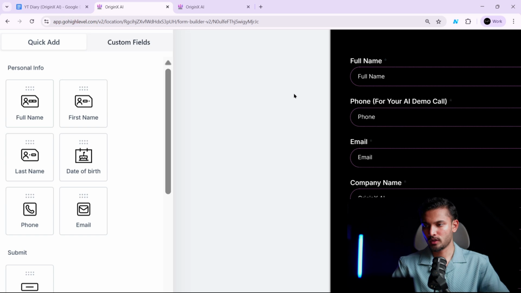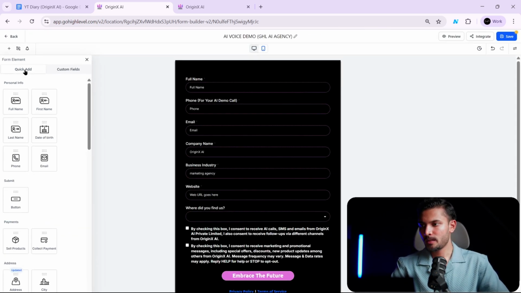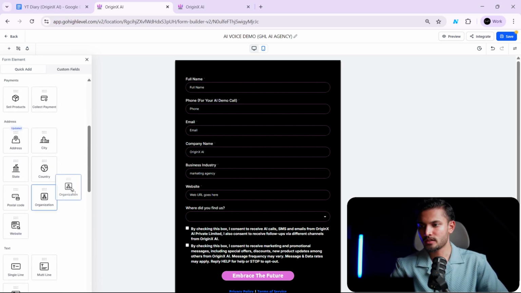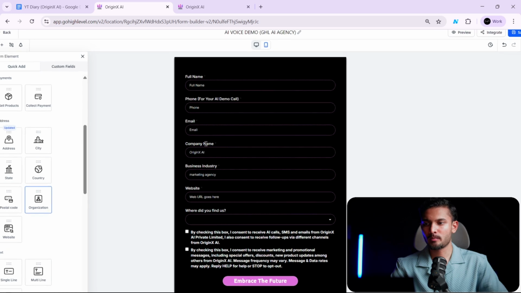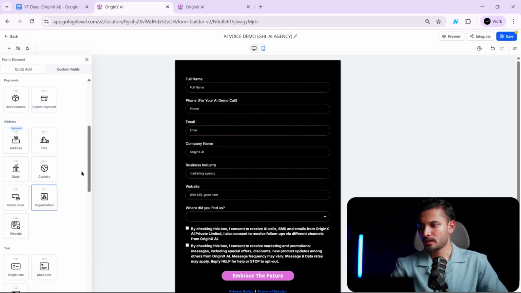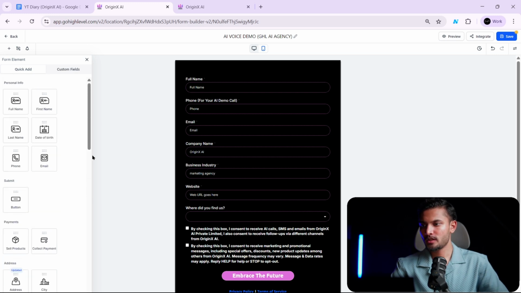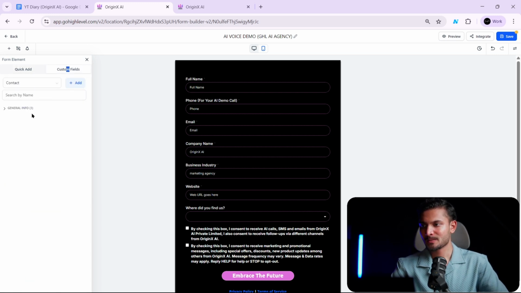So you add the full name, you add the phone, you add the email, and then for company name, you will add this right here. This says organization. You will add this, and then you will change it to company name. And business industry website. Okay, I think you can add the website. Yeah, add the website.